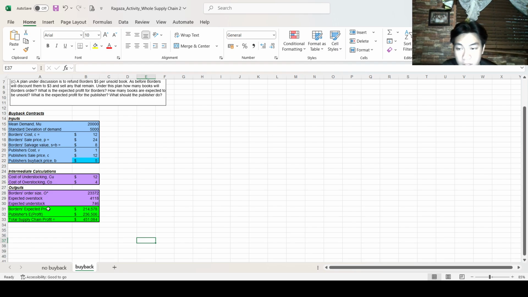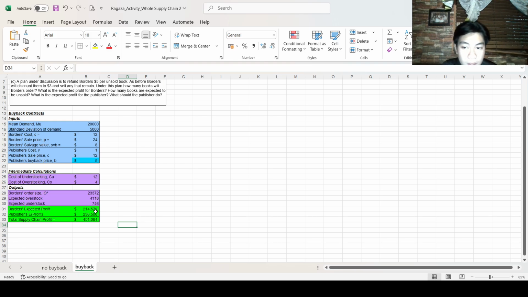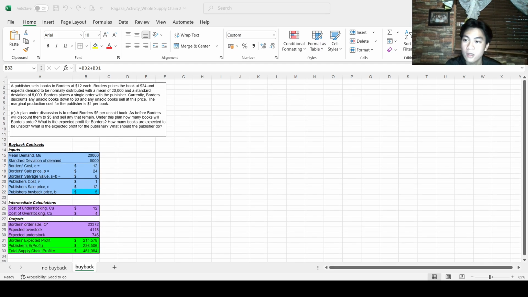For the Borders expected profit, we have $214,578. Publisher's profit is $236,506, and then the total supply chain by adding them together is $451,084.